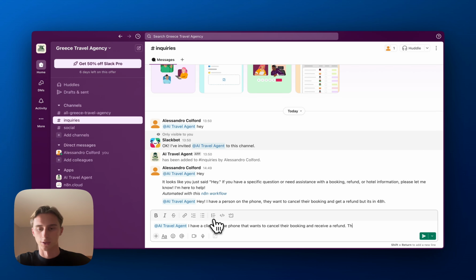the trip, let's just say the trip starts the 2nd of April 2025, and today we are the 30th of March, something like that. Basically what is supposed to happen, according to the data in the Airtable, is that the person should receive a full refund and we'll process it with the finance team. So, your client is eligible for a refund since the cancellation is done at least 2 days in advance of the check-in date. The next step would be to initiate a full refund via the finance team.